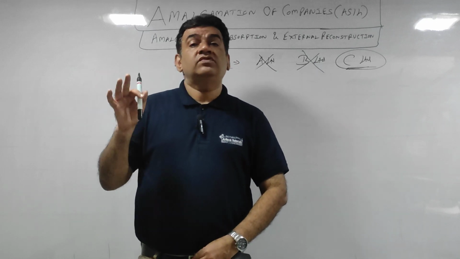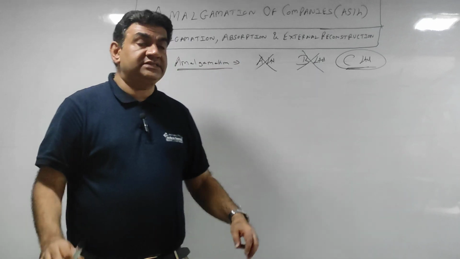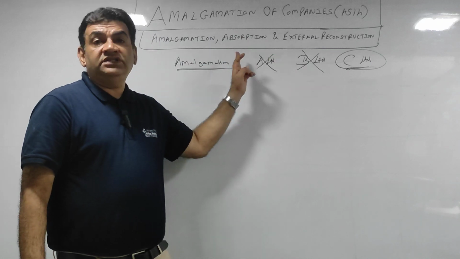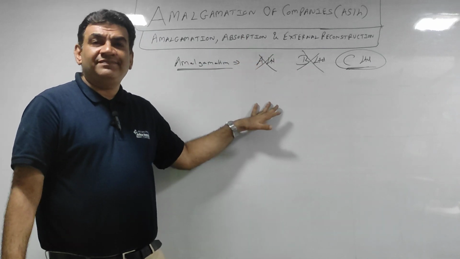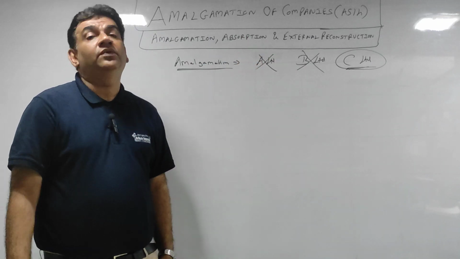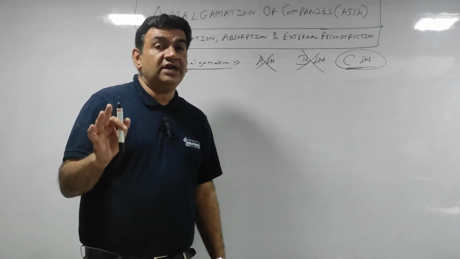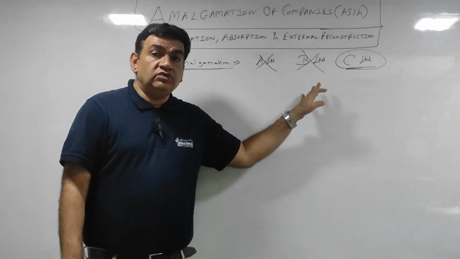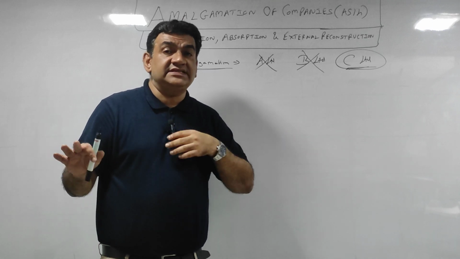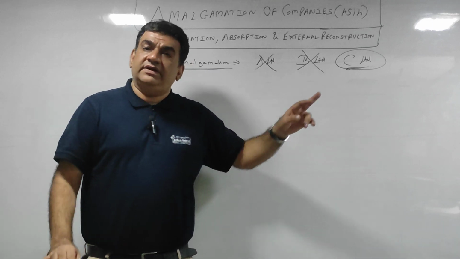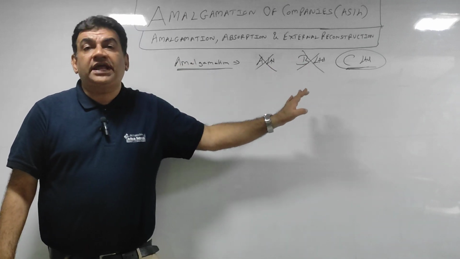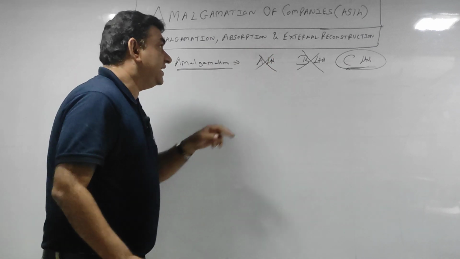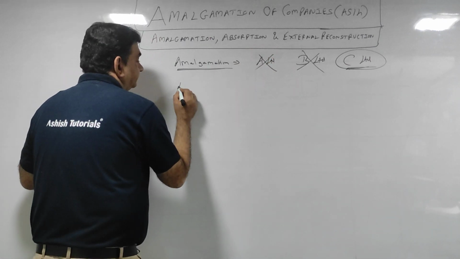And even if they ask for a short note on amalgamation of companies, you have to write all three and focus on the examples. You will be able to write on your own. Got it? So guys, amalgamation includes closing down of two existing companies and opening a third one, the example I gave you. Now let's take the second example.